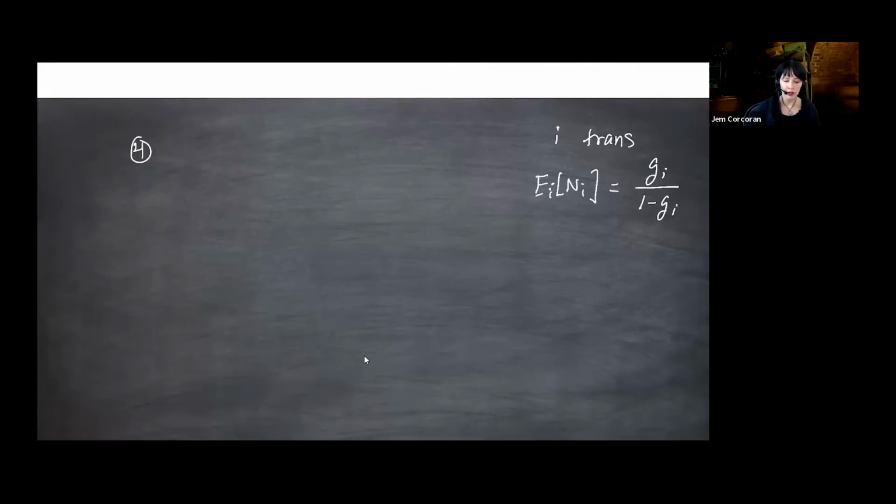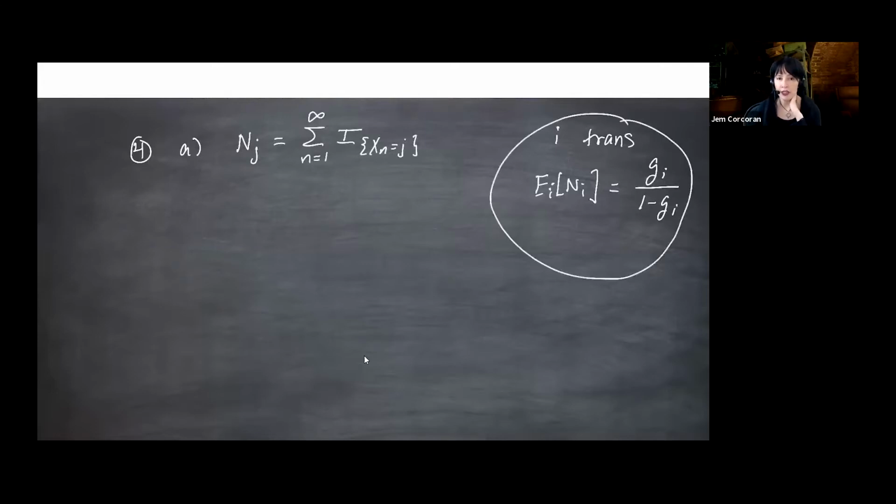And so that's what I would do here for part A. I would say that the number of hits on J at times greater than or equal to 1 is a sum as n goes from 1 to infinity of the indicator that the nth value of the chain is in state J. That's really what we did back in that proof of the expected number of hits on a transient state. And now you just want to take the expected value with respect to I, and it's just, do you understand the notation really? Because the result's going to fall out pretty quickly. Remember, the expected value of an indicator is a probability.